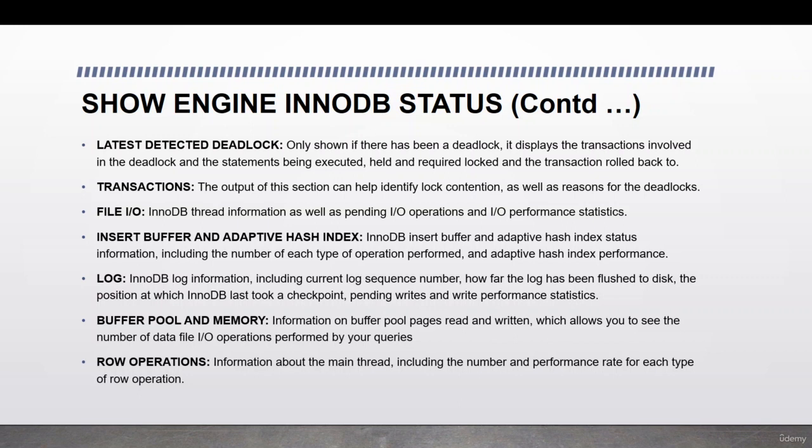Row operations is the information about the main thread, including the number and performance rate of each type of row operation. Okay, so let me just briefly show you what an InnoDB engine status file looks like, and then we will wrap up this lecture here.